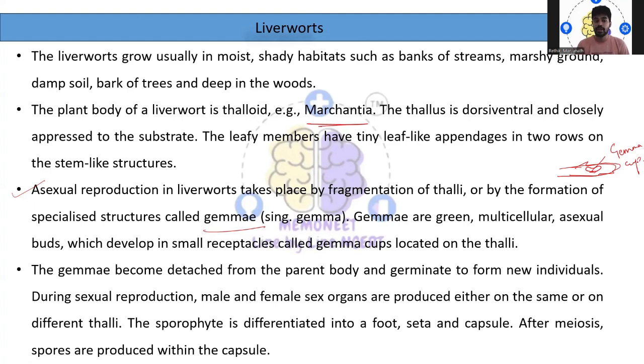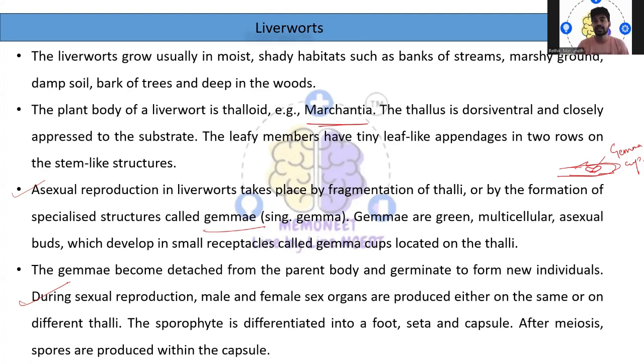So during sexual reproduction, what happens? Both male and female organs are produced, either on the same or on different thalli. Once they have been formed, obviously fertilization will happen, right? Then we will get the development of the sporophyte.